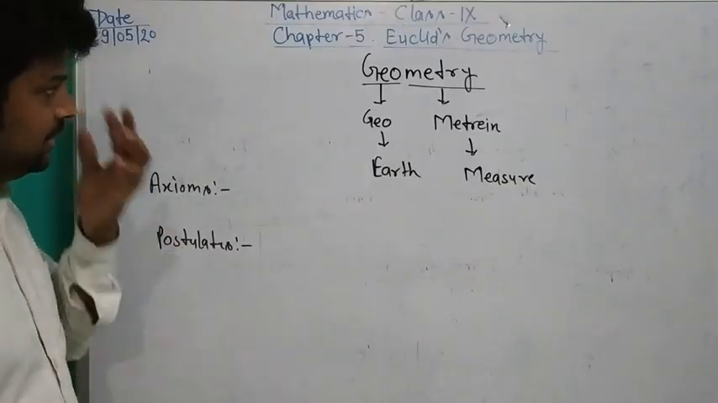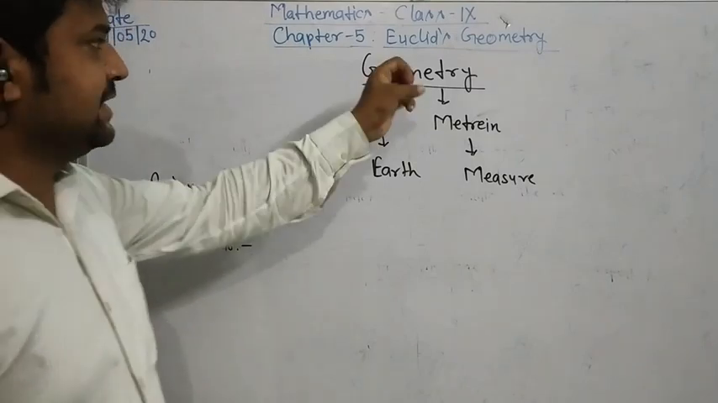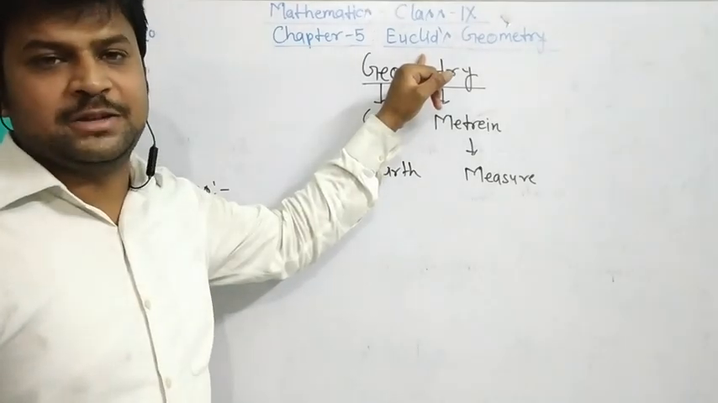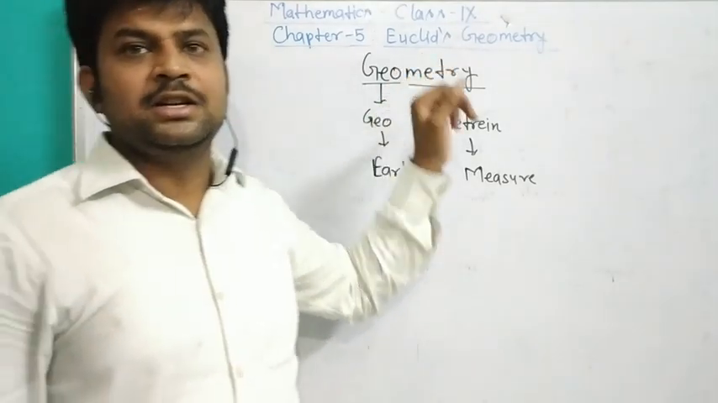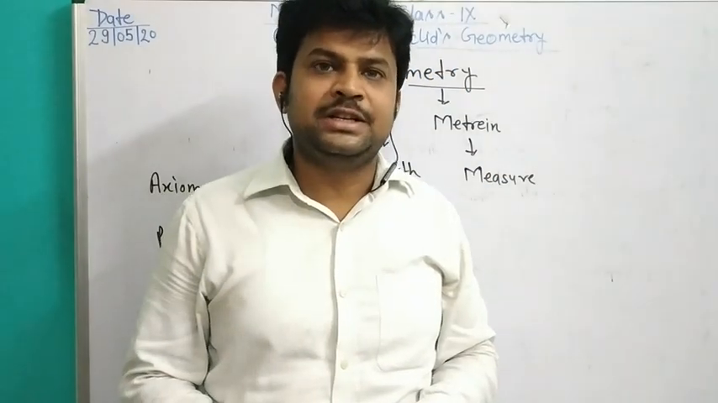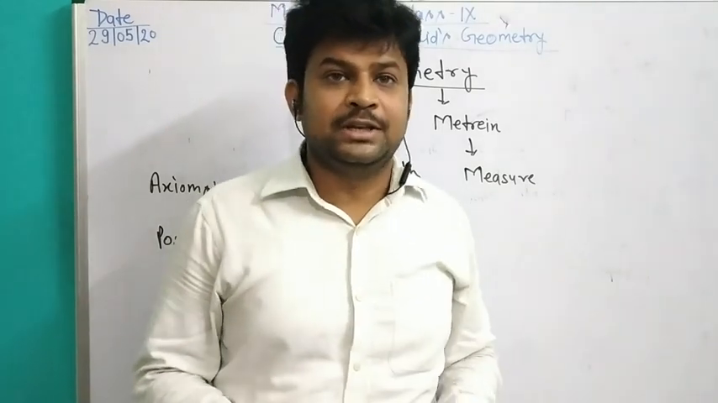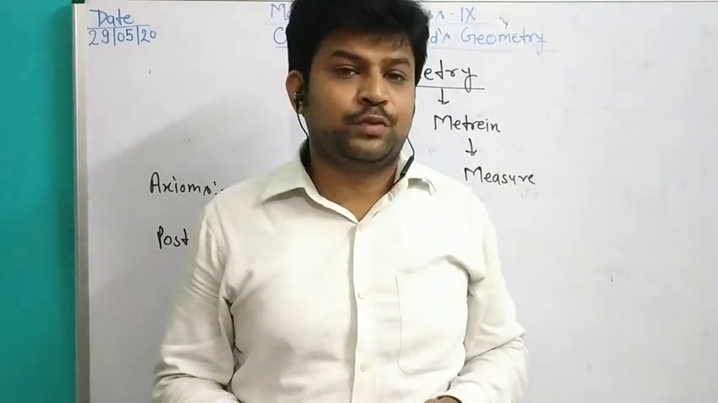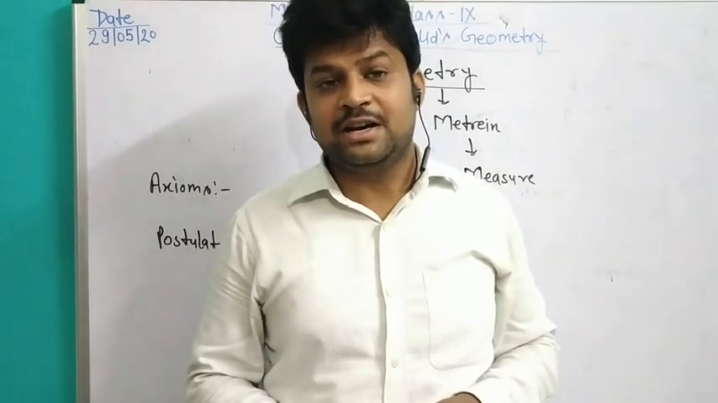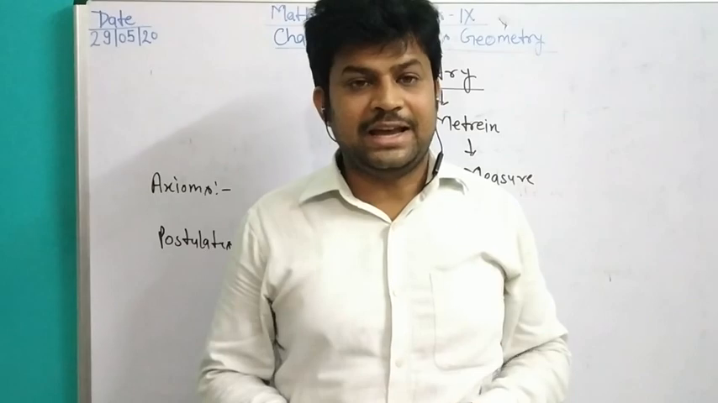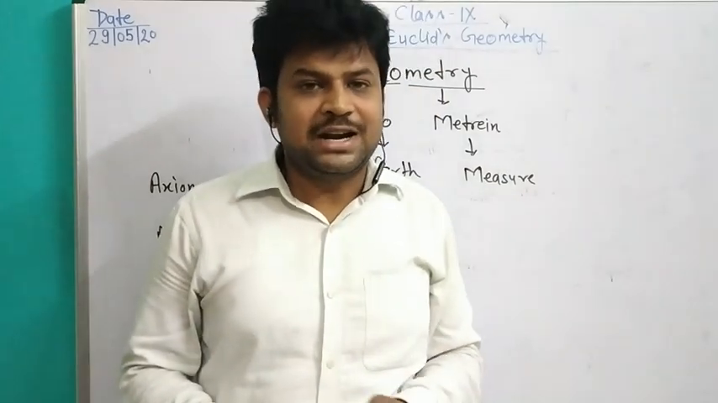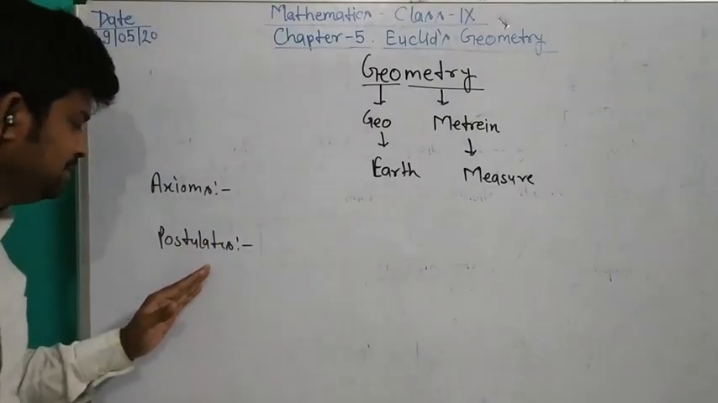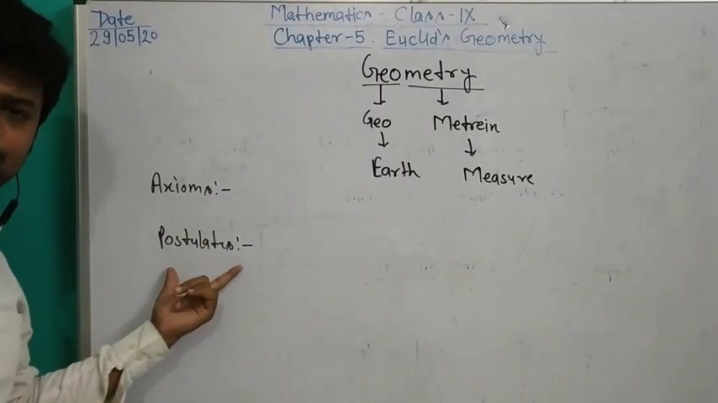And then Euclid is a great mathematician, and Euclid has contributed a lot to mathematics. Euclid made certain assumptions without any proof, but those assumptions are universal truths, and those assumptions are divided into two types. The first one is axioms and the second one is postulates.